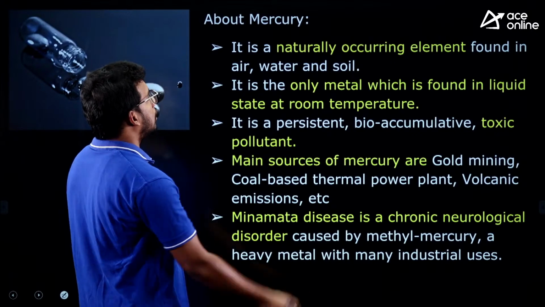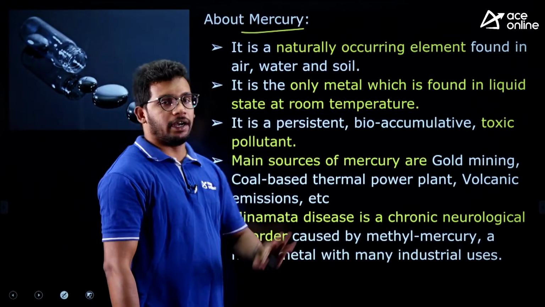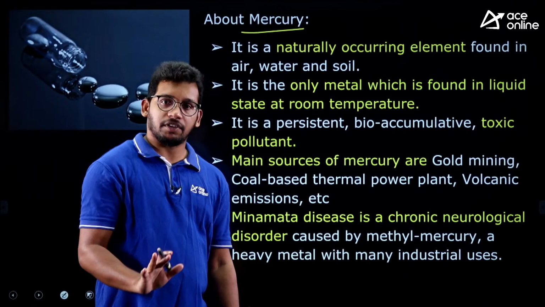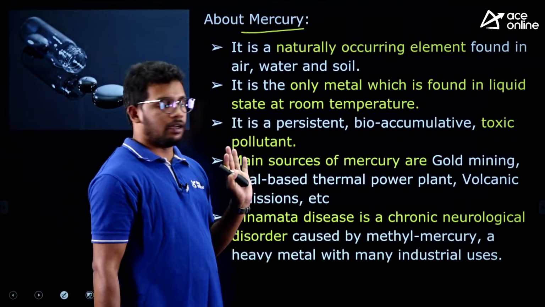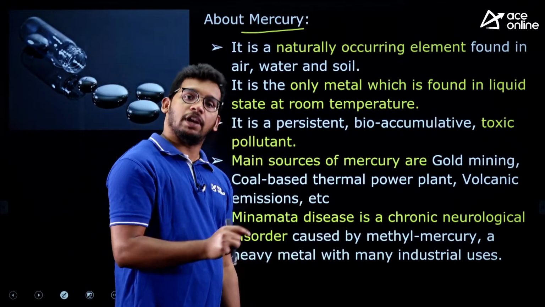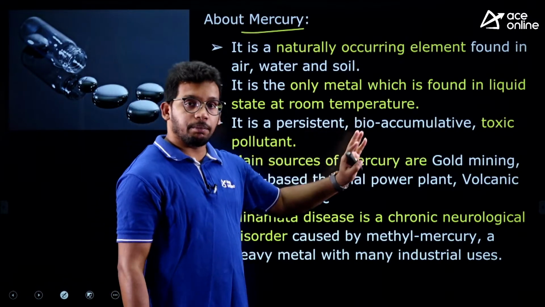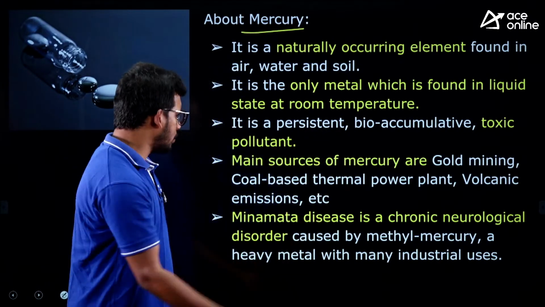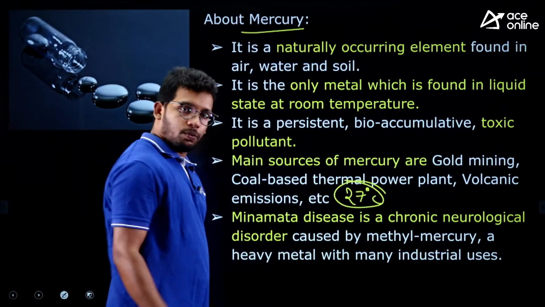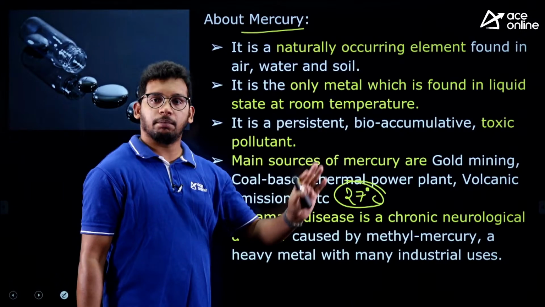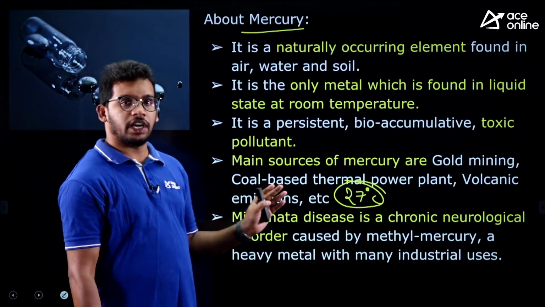Before that, let's see the features of mercury. It is a naturally occurring element, so it is not man-made or artificial. It occurs naturally in air, water, soil and so on. This is the only metal which can become liquid at room temperature. Room temperature is approximately 27 degrees, right? So at room temperature, this is the only metal that shows the liquid state.